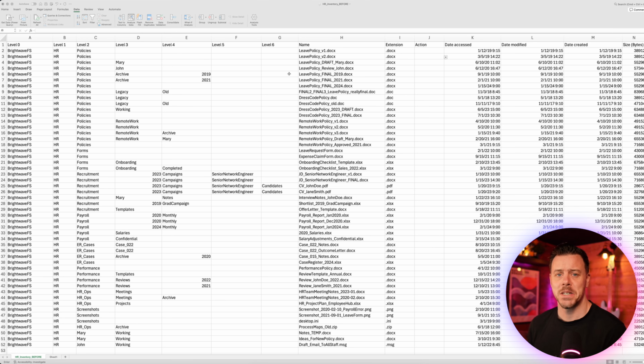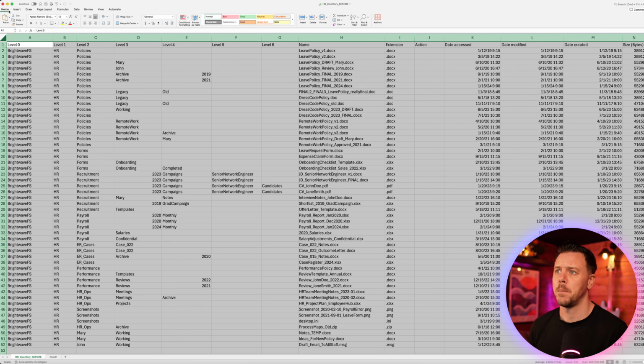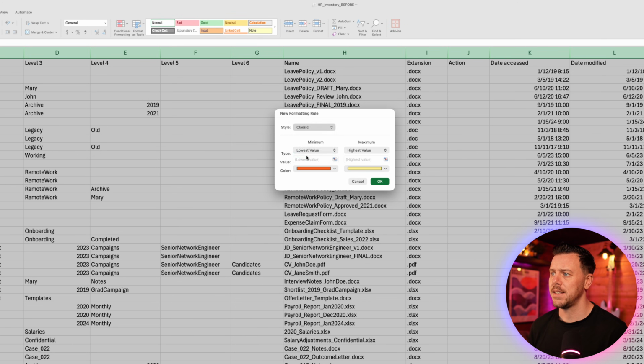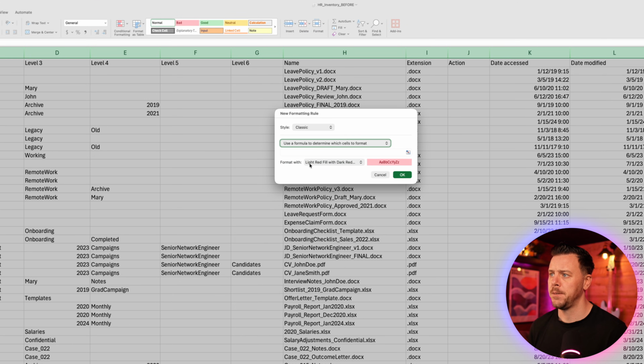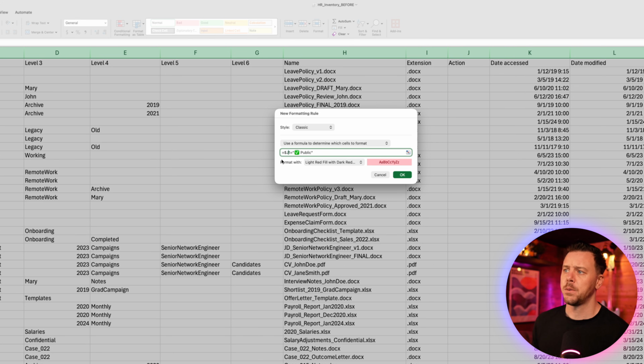And what I tend to also do, because you know me, I like colors, is I'll conditionally format the rows in the sheet. So if I set something as public, for example, we can format the whole row so it's very easy to see. So I'll select the entire sheet, come back to Home, and I'll go to Conditional Formatting, and I'll say a new rule. I'm going to say classic, and then we're going to choose a formula, and our formula is going to be equals $J1 equals, and then the option that we have. Now the dollar sign just means that it's going to apply to every row in column J, and then public is what we're looking for. And so when this is correct, we want to choose the formatting.